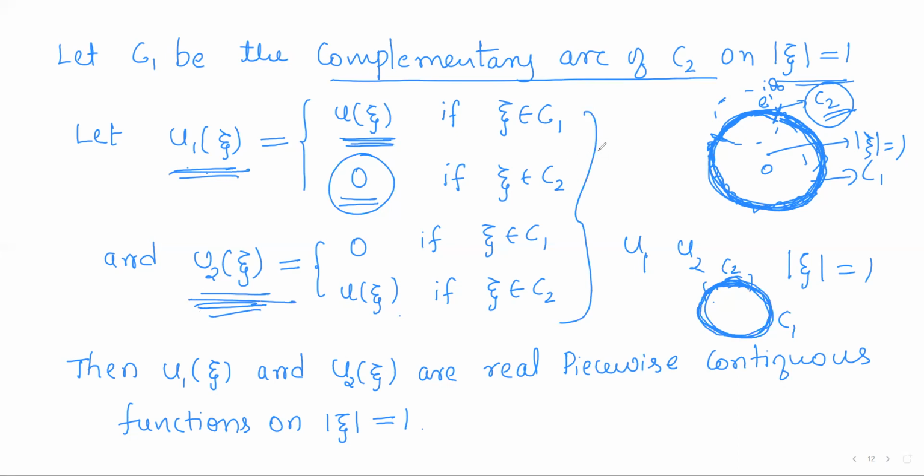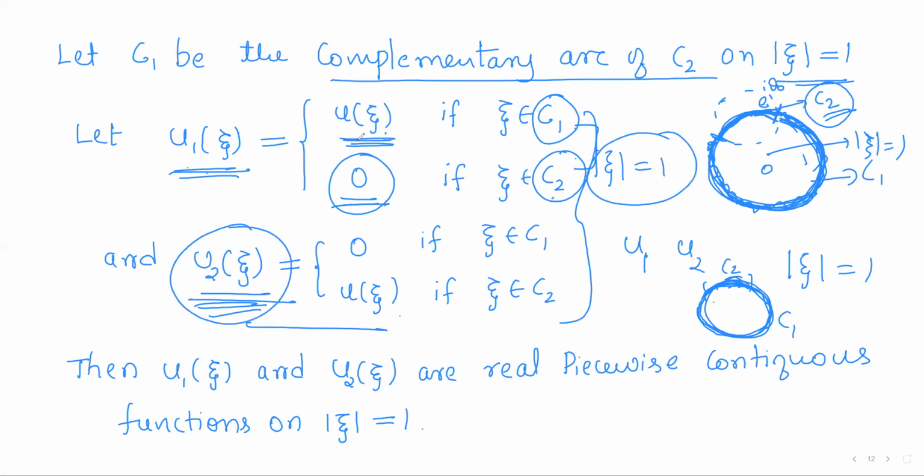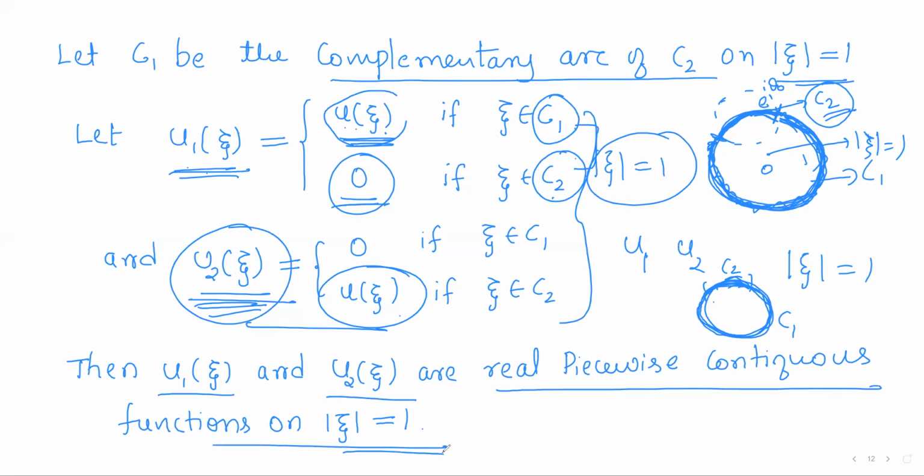So these are the definitions of u1 of z and u2 of z. Note that both are defined on the unit circle, and they are differentiated between the arcs. On C1, u1 of z is u of z, and on C2 it is 0, and in contrast for u2 of z. Wherever u is continuous, u1 and u2 will be continuous. So as u is a piecewise continuous function, u1 of xi and u2 of xi will also be piecewise continuous functions on modulus of xi equal to 1.